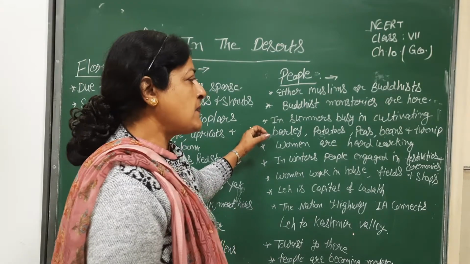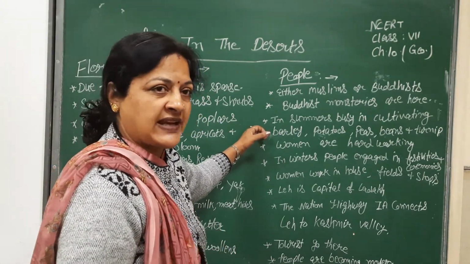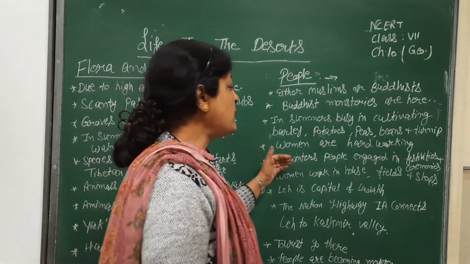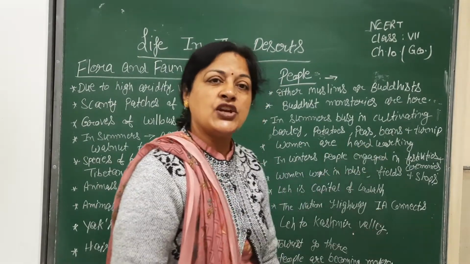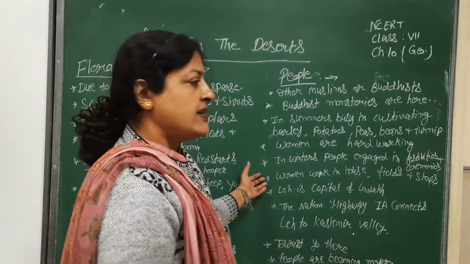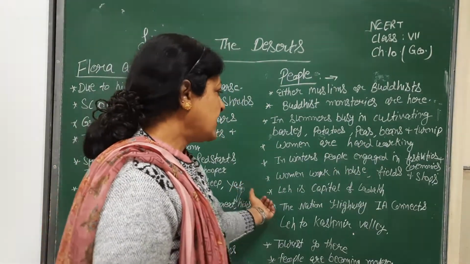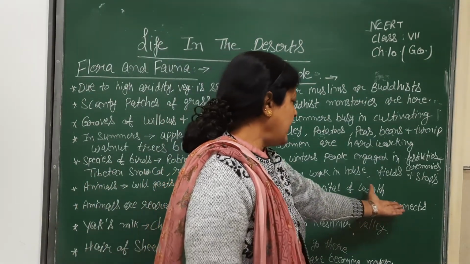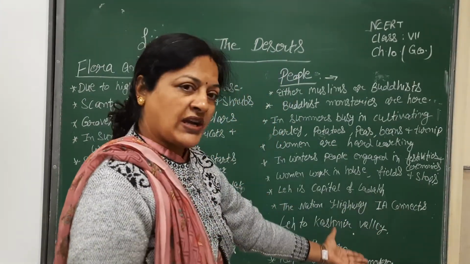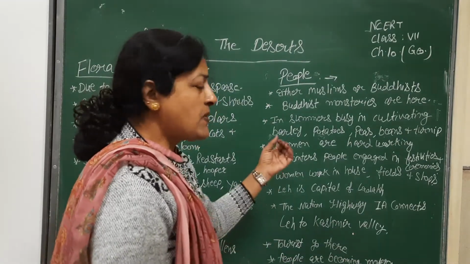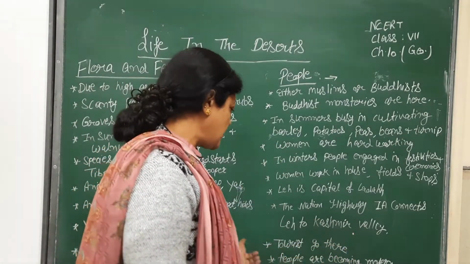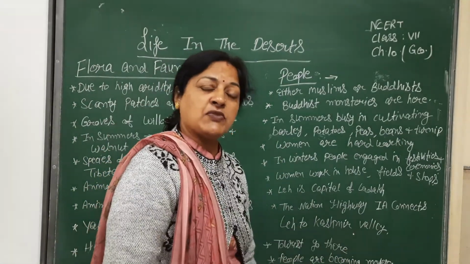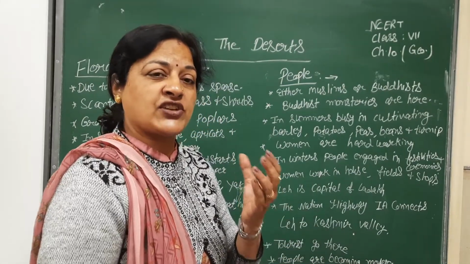In winters, people are engaged in festivities and ceremonies. Women work in houses, fields and shops. Leh is the capital of Ladakh. The National Highway 1A connects Leh to the Kashmir Valley. So many tourists go there to visit this place. The people of this area are changing very fast.